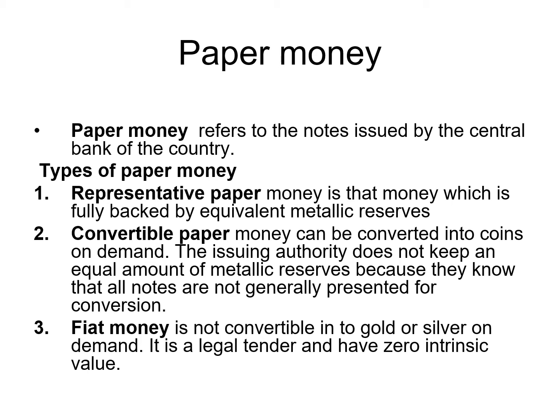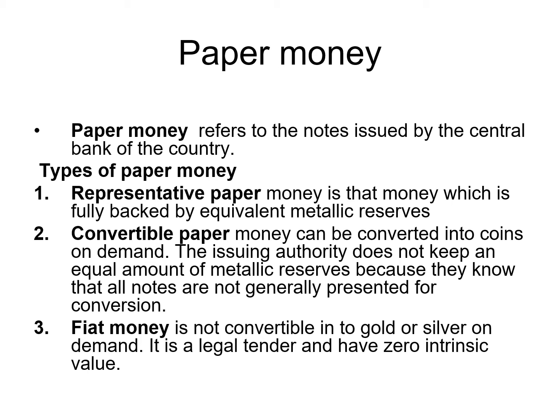But there is another type that is called convertible paper money. In this type of money, a certain portion of metal or securities is kept behind it while issuing the money, because there is an assumption that not everyone who holds the money will come for its conversion. So they have to put a certain percentage of metals or securities behind the issuance of these paper notes.